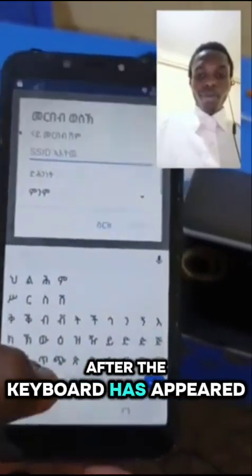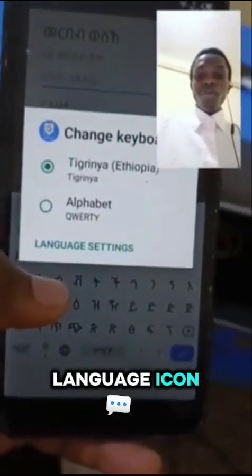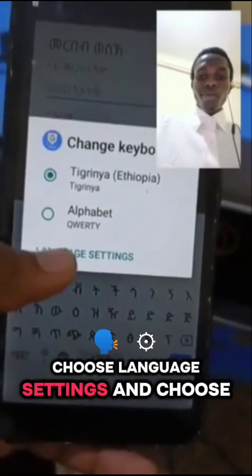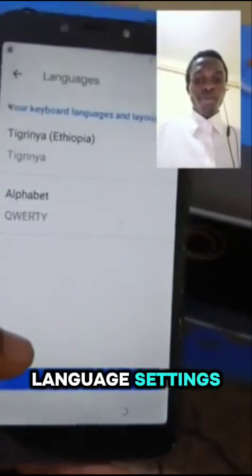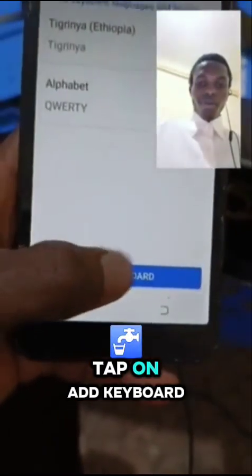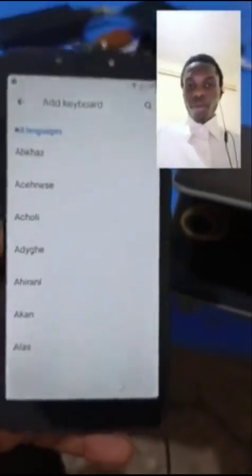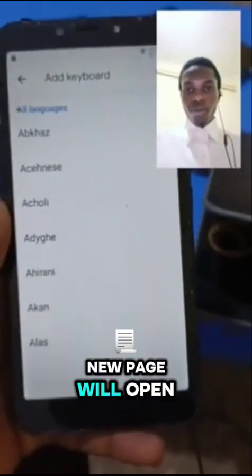After the keyboard has appeared, long press at the language icon, choose language settings. A list of languages will appear. Instead of choosing one, tap on add keyboard. A new page will open with a list of all languages.